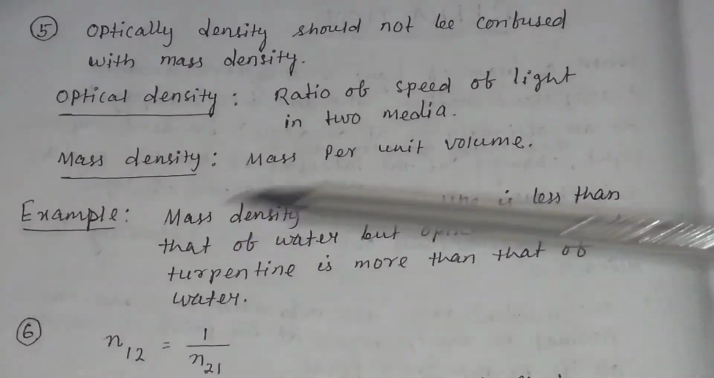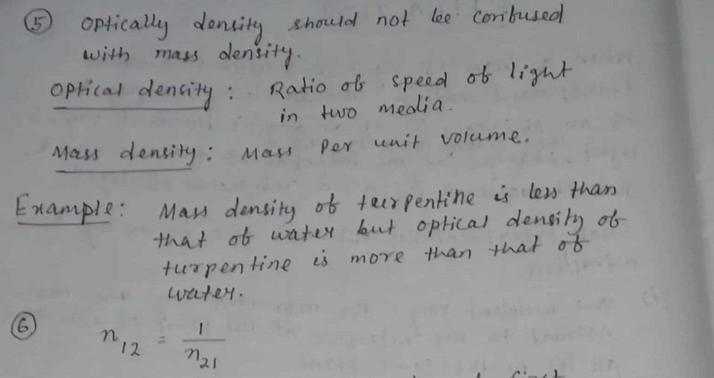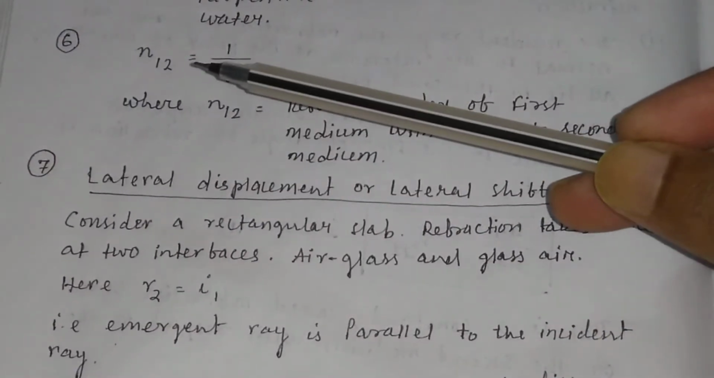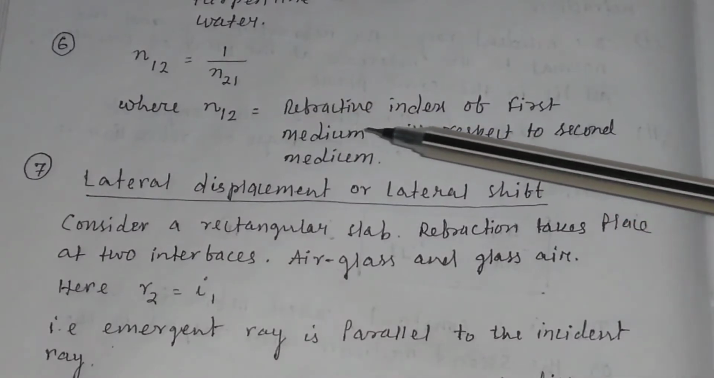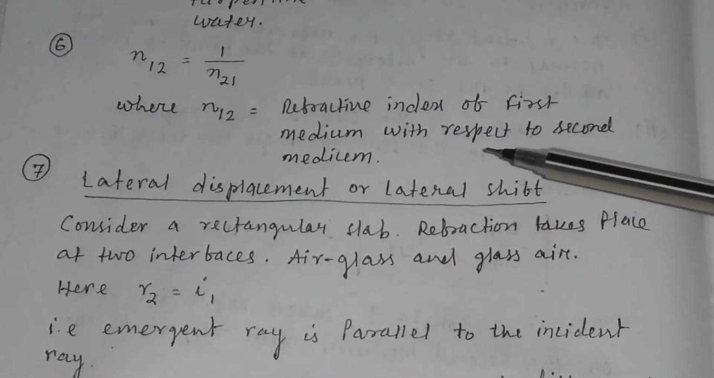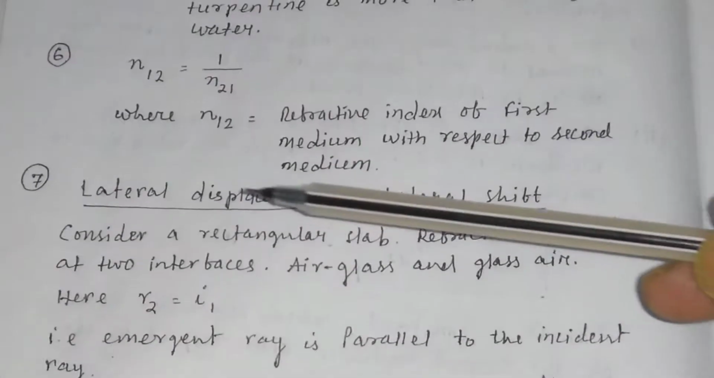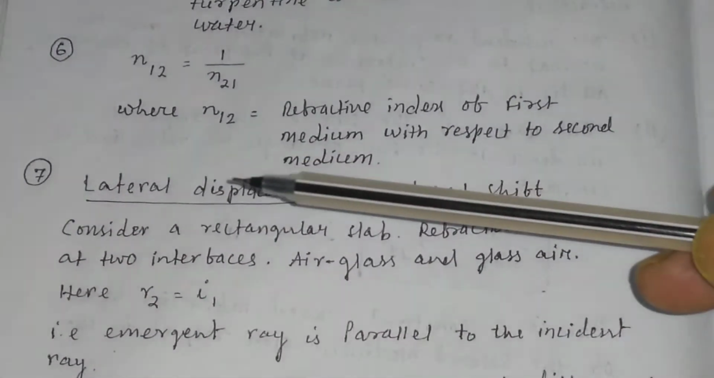Now you have to remember the sixth point, that is n12 is equal to 1 by n21, where n12 is the refractive index of the first medium with respect to the second medium. Then you have to remember a seventh point.